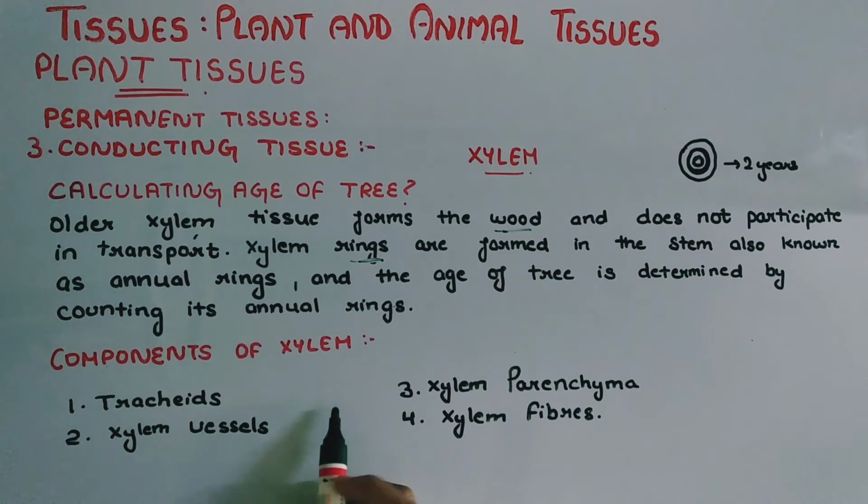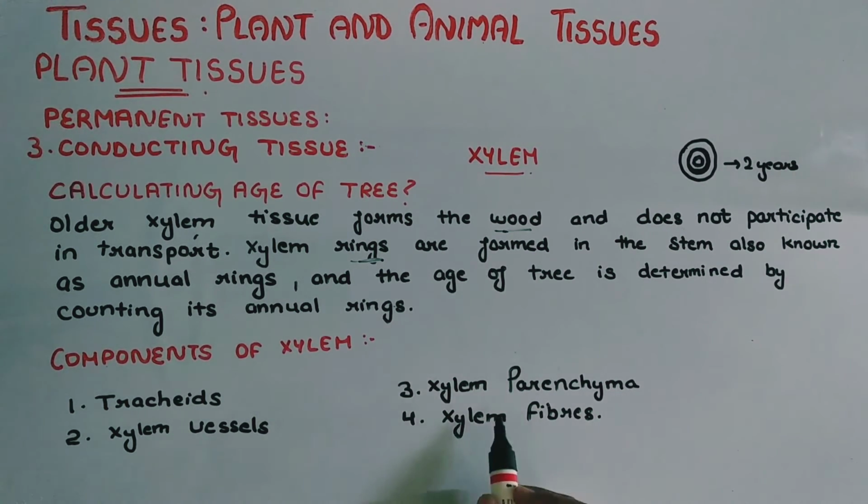Components of xylem. Xylem has 4 components: tracheids, xylem vessels, xylem parenchyma, and xylem fibers. Now we will study each one of them.